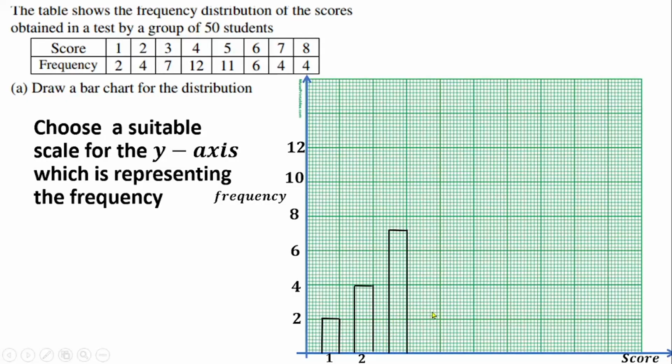Then also for the next one, the frequency is 12, so that means it's going to stop around here also, and then make sure that the gap is maintained also. I'm going to draw it at the middle also. Look, I did not label it. This one will be 3.